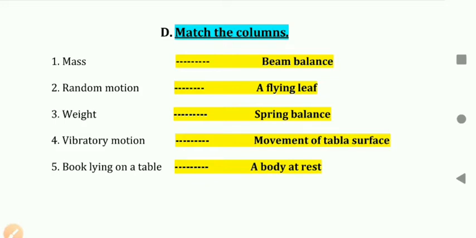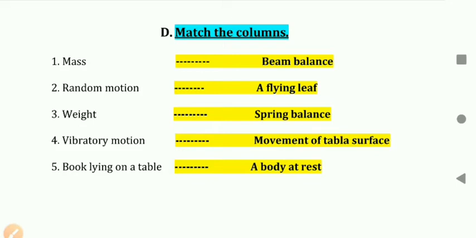The last one, book lying on a table, a body at rest. A book lying on a table is not moving, which means with respect to its surroundings it is in a static position. That's why for a book lying on a table, the answer will be a body at rest.